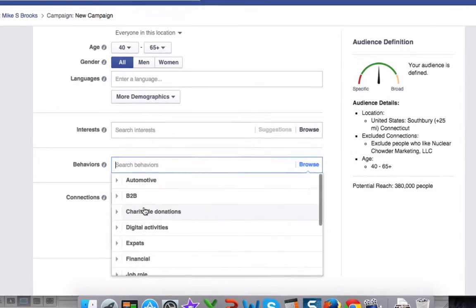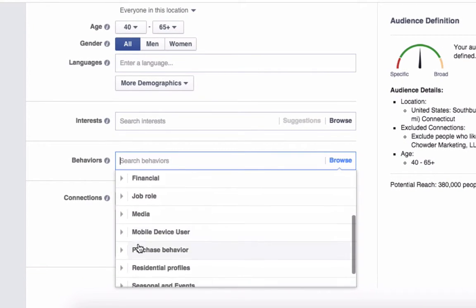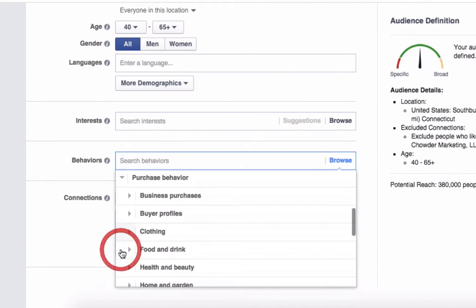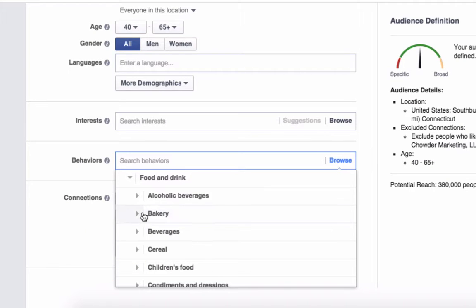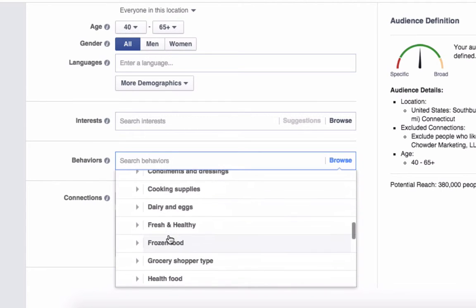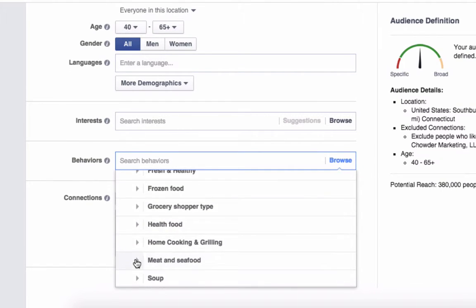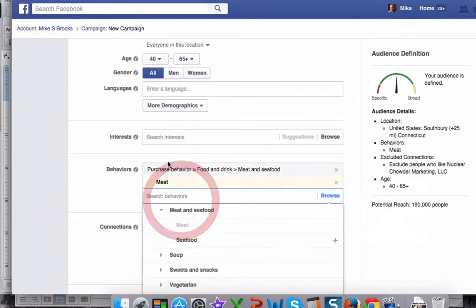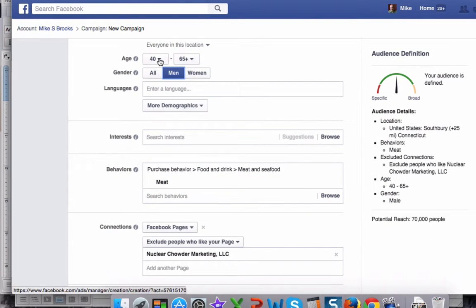Let's go in here and look at some other behaviors. Let's go to purchase behaviors. Let's say you're a bakery or a butcher. Let's go into food and drink. Look at that. I can target people who are interested in bakery products in my area. I can target people who are into meat and seafood. Are you a butcher? You want to target men who are likely to want to use a grill. This stuff should make your mouth water, not just because we have meat here, but because it's really, really exciting. So I recommend you go in here and play around with this.